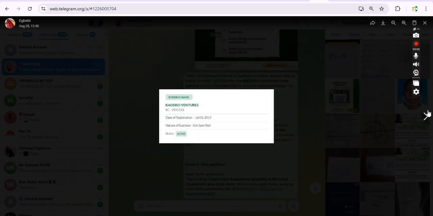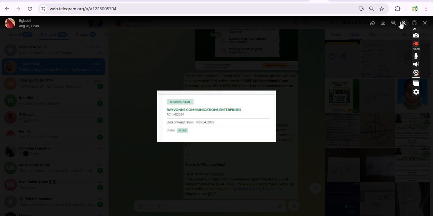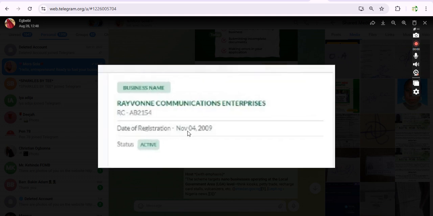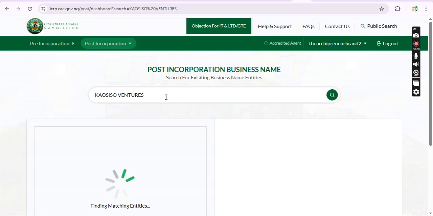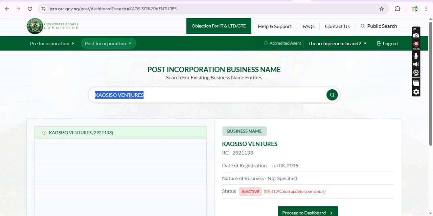So now, the second error, which I also want to spot, is that look at this annual return. I filed this one too recently. This one I filed recently, almost like 15 years of annual returns, which I have this receipt, I have the acknowledgement letters, and even the status has been changed to active. So now I try searching for this business name on the post-incorporation portal with the business number, and also with the name. It is not available.